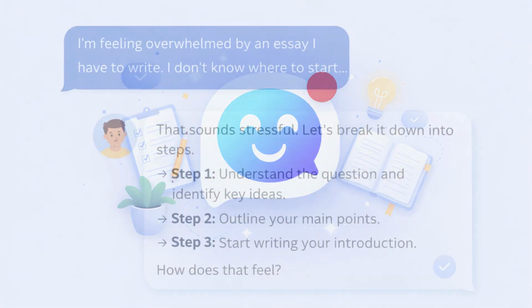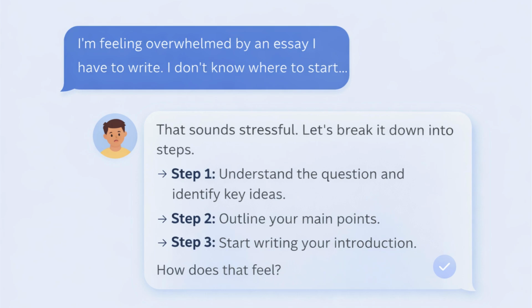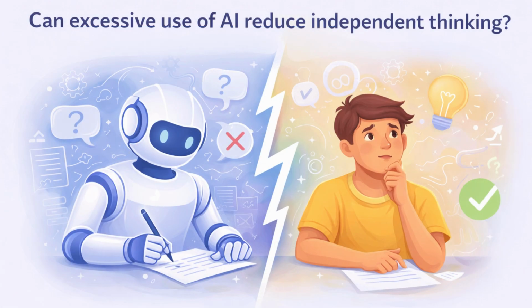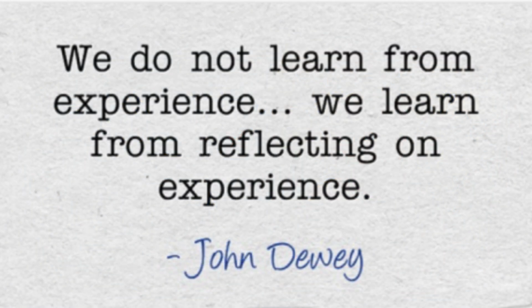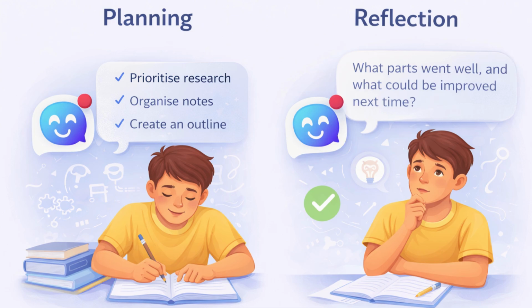Rather than providing answers or completing work, it helps students slow down, clarify what they're working on, and break tasks into small, manageable steps. This design choice was intentional. There is an ongoing debate in education about whether excessive use of AI can reduce independent thinking. Clarity takes the opposite approach by supporting thinking processes such as planning and reflection, while ensuring the learner remains in control.